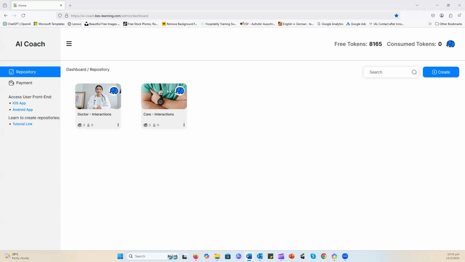So what we see here is the backend of the platform. And here we can see two repositories, which are the individual learning modules. Each of these modules contains different learning units that fall under each of these categories. On the left side here, we have a category for interactions for doctors, so the learners would be doctors in that case. And on the right side, we have the same for care personnel, such as nurses. So let's take a quick look inside one of these repositories to see how they're structured.